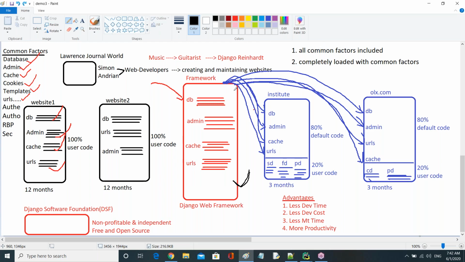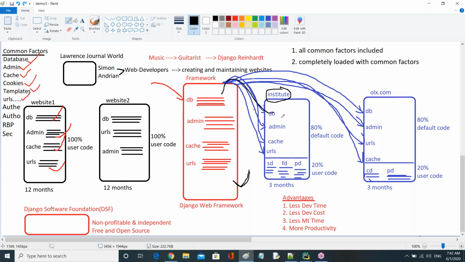Now, by using these common factors, they want to create a new website. They are taking the website as an institute website. In this one also they want the database code, but they are not writing it. If you observe the previous cases, they wrote the database code manually. But now they are not writing it; they are reusing it from the framework.